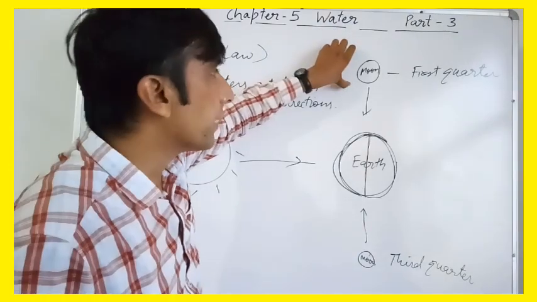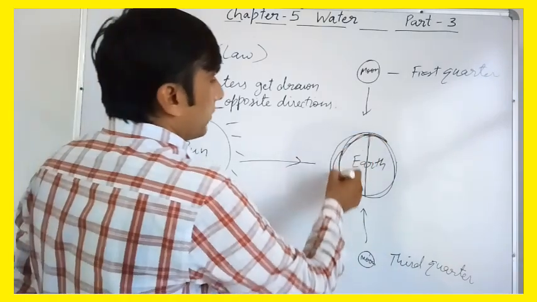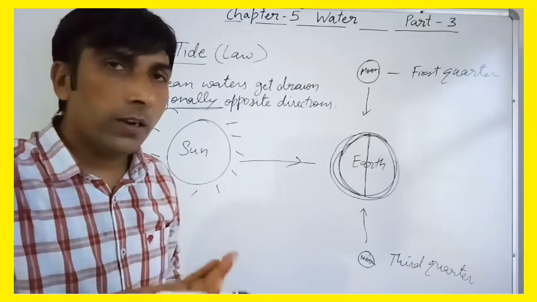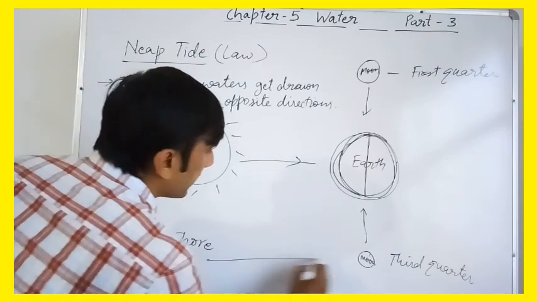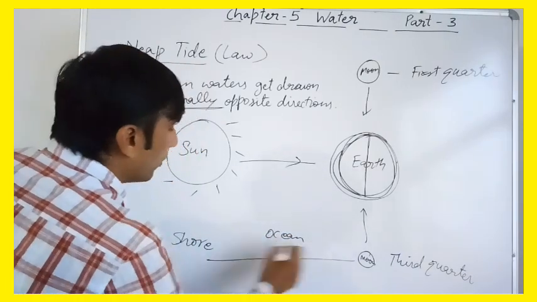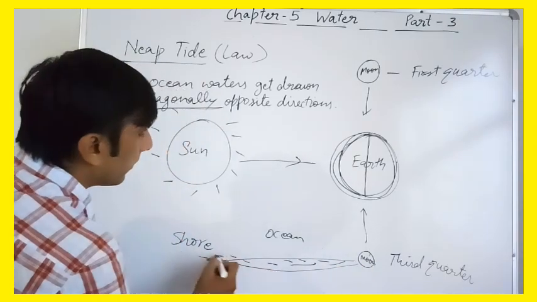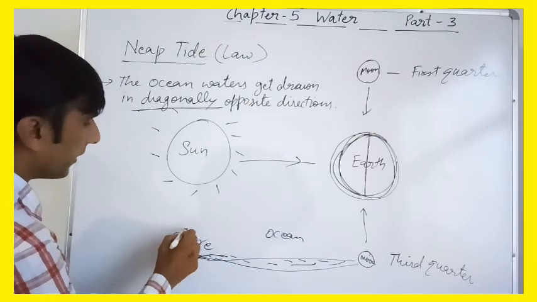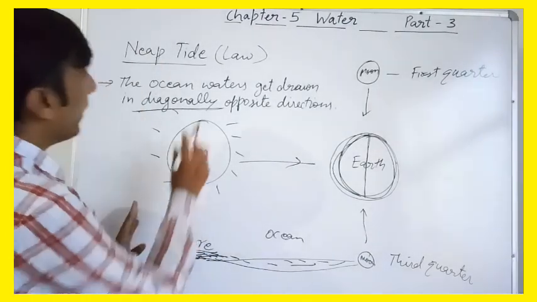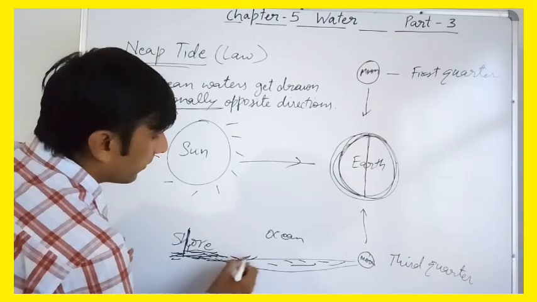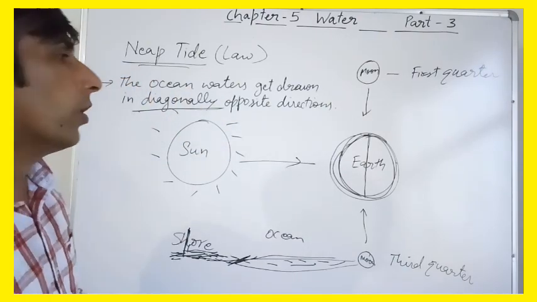So when the moon is in the first quarter and when the moon is in the third quarter, in that situation the water comes up at a low level. So in this way we can understand, this is the shore area and this is ocean. The water level will not come up high like in the high tide. But during the low tide the water will not be high, clear, like high tides. So this is called neap tide or low tide.